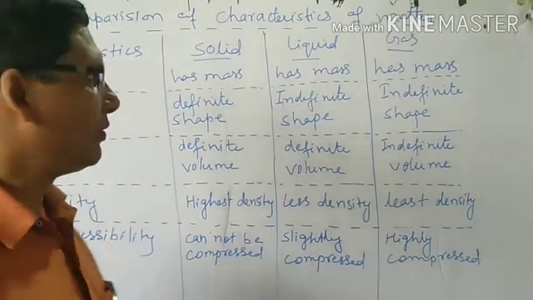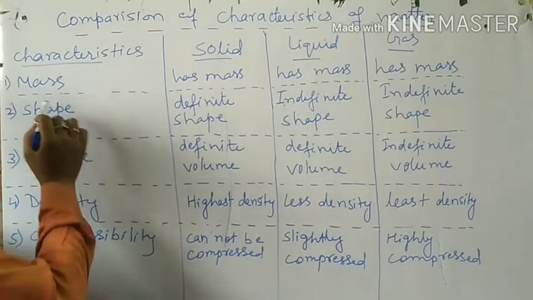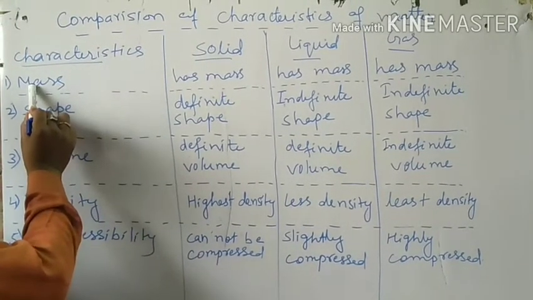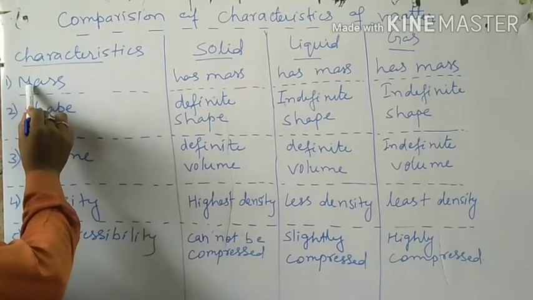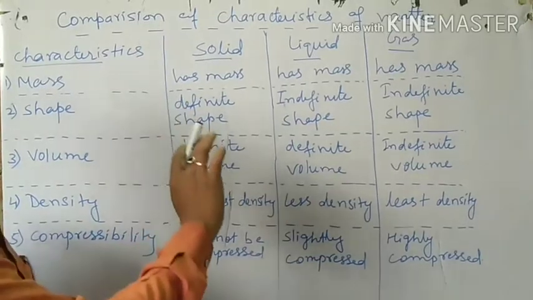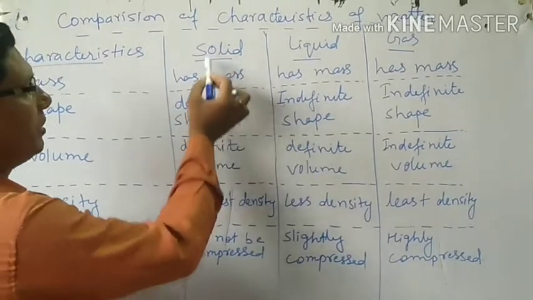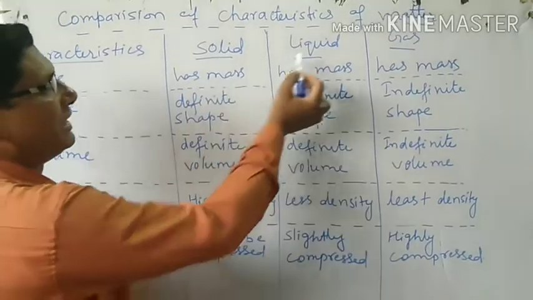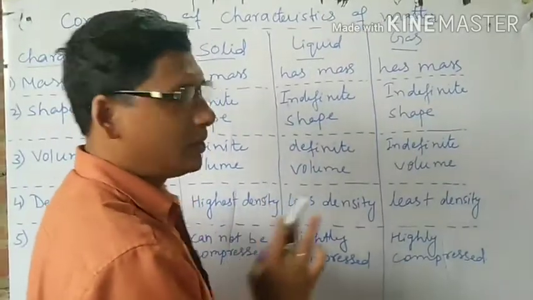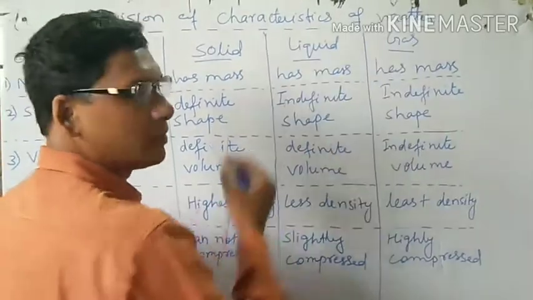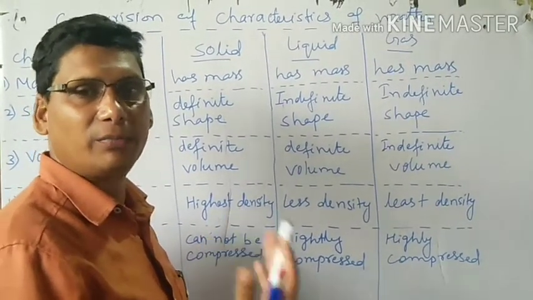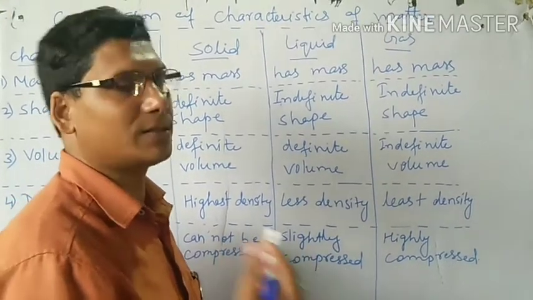As you see, the first one I have taken is mass. First characteristic, mass. All of you know what is mass? Mass is the quantity of matter. So we know the definition. All three states of matter have mass. So I have just written in short: solid has mass, liquid has mass, gas also has mass, because all these three are states of matter. And we have studied the definition: anything that has mass is matter.